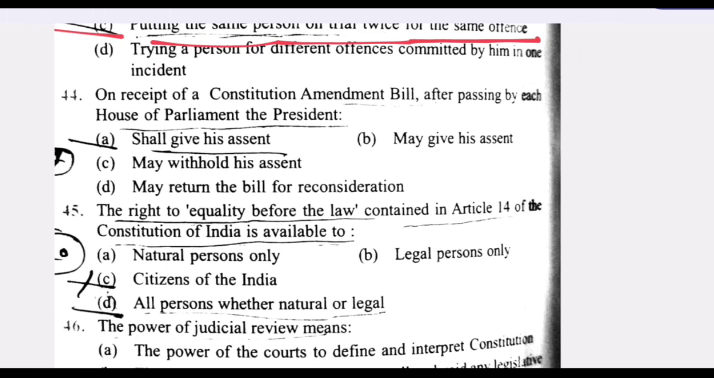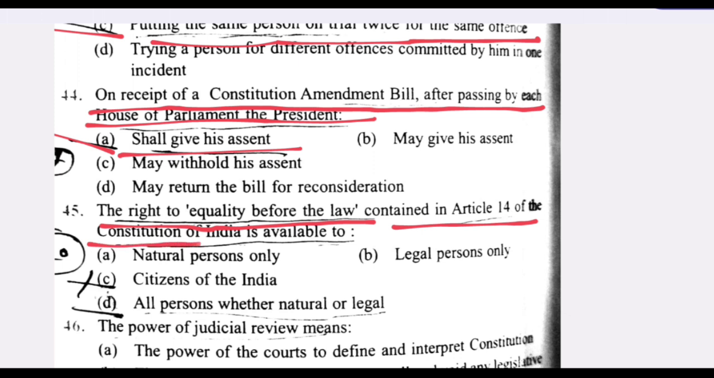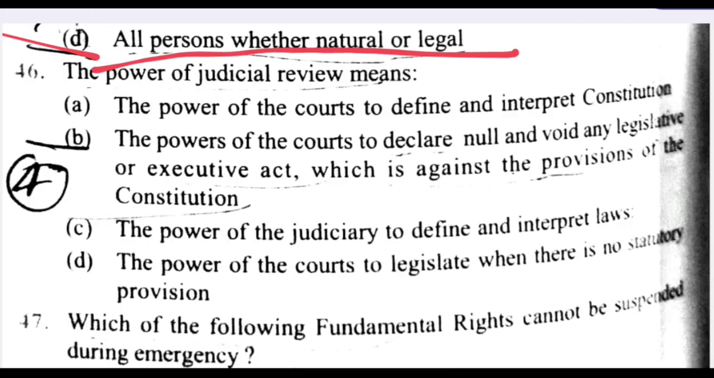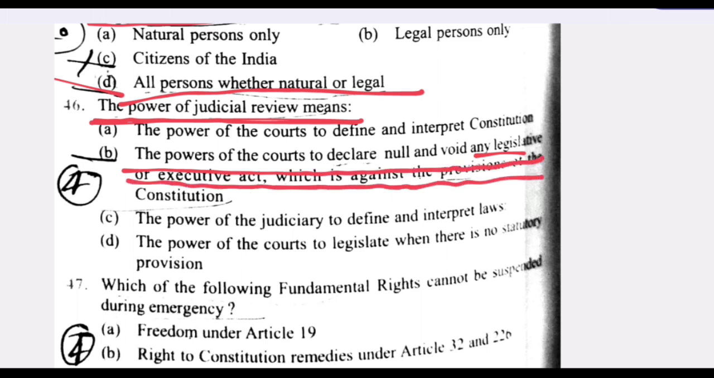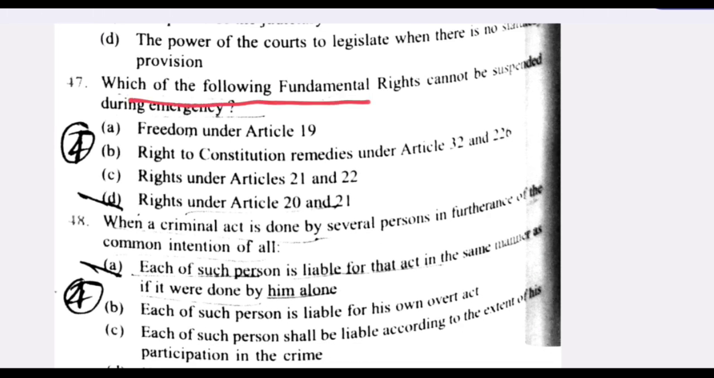Next question. On receipt of a constitutional amendment bill after passing by each House of Parliament, the President shall give his assent. A is the right answer. The right to equality before the law contained in Article 14 of the Constitution of India is available to all persons, whether natural or legal. Next question. The power of judicial review means the power of court to declare null and void any legislative or executive act which is against the provisions of the Constitution. B is the right answer. Next question. Which of the following fundamental rights cannot be suspended during emergency? Article 20 and 21 of the Constitution.